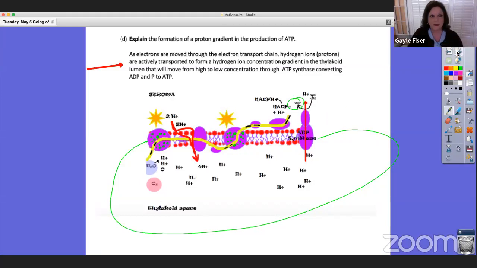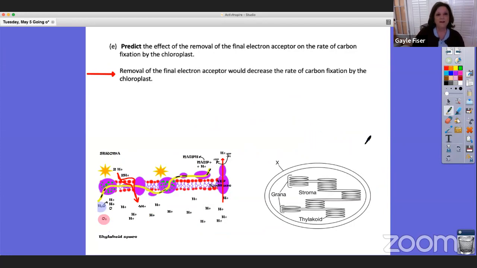All right, and then E, predict the effect of the removal of the final electron acceptor on the rate of carbon fixation by the chloroplast. So here's that disruption, okay, that's going to be in question 2. And your response, hopefully, hold on just a second.